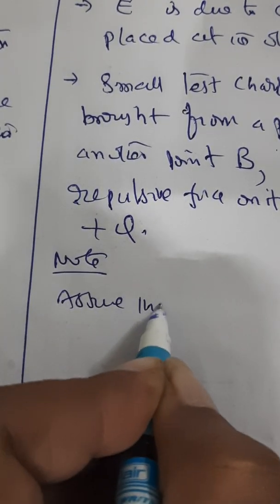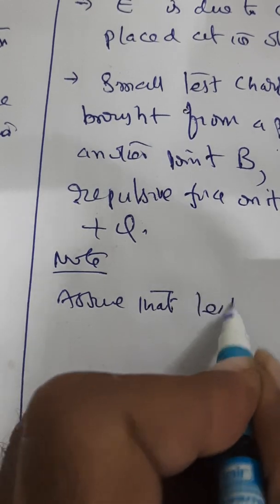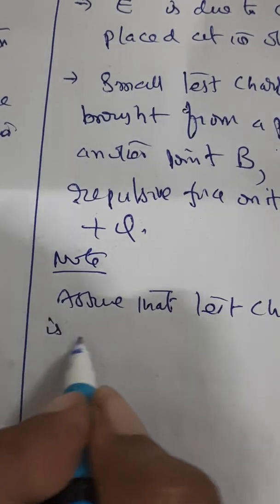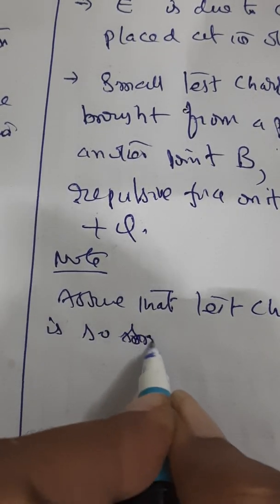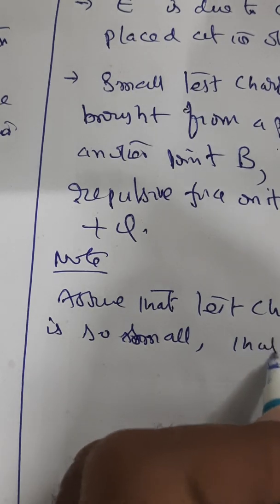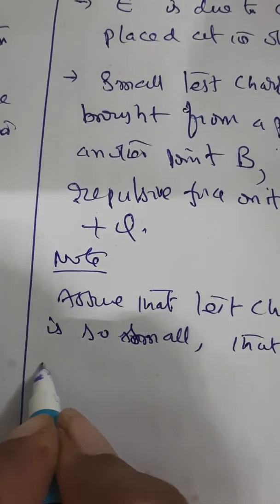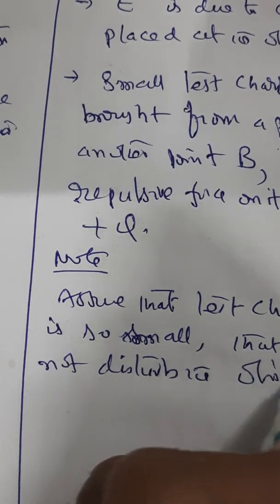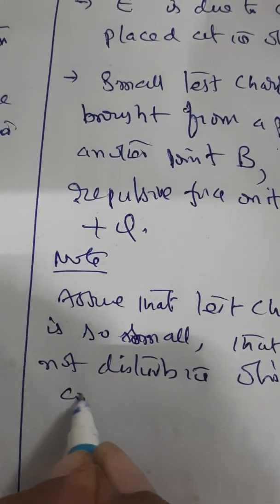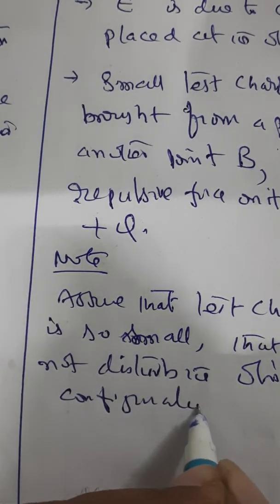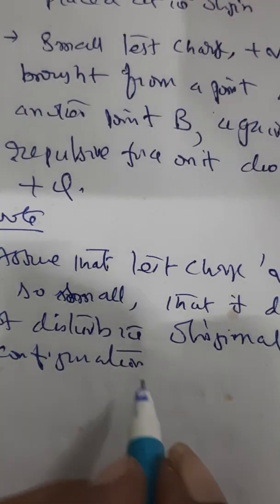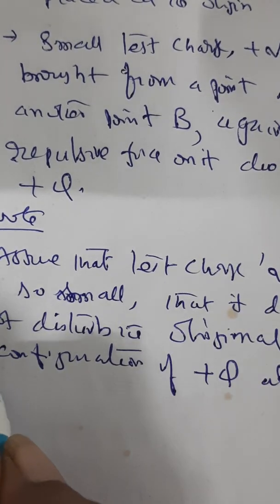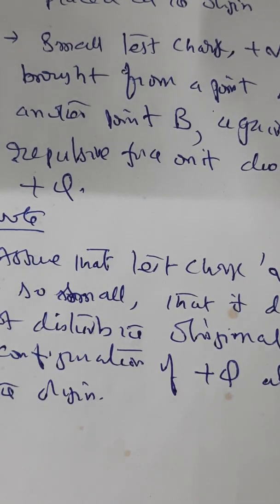Assume that the test charge you are taking, Q naught, is so small that it does not disturb the original charge distribution configuration, which means the configuration of the source charge plus Q at the origin. This is the important assumption we are making.